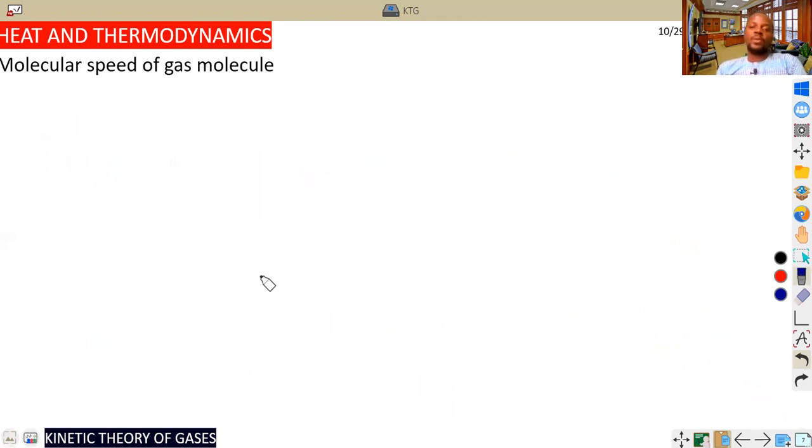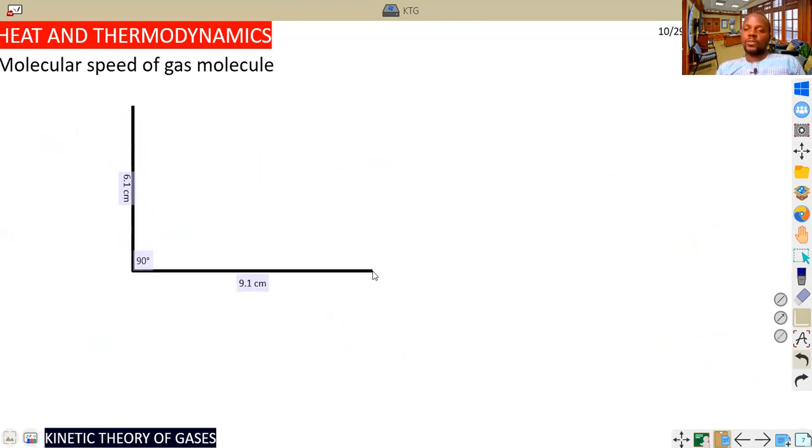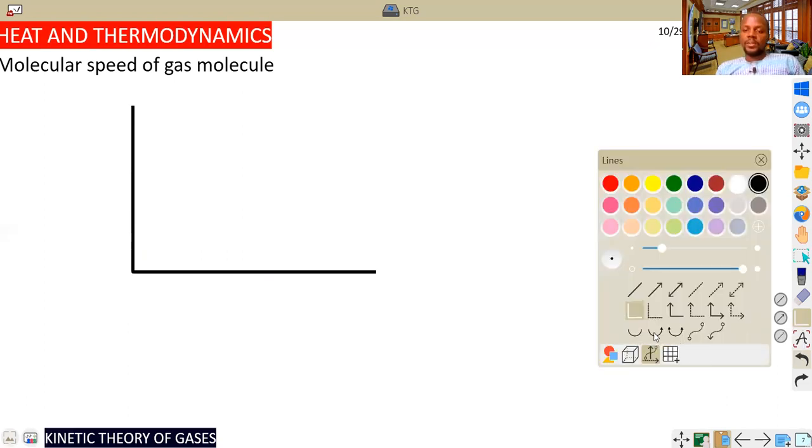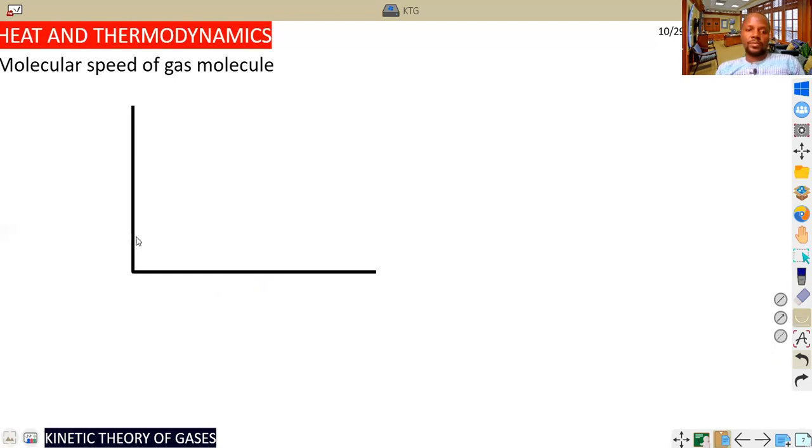Molecular speed of gas. Now, about molecular speed of gas, for us to understand that, I need to draw a graph. It is just a graph that relates the number of molecules of gas with respect to the velocity. According to the Maxwell equation, we don't need to learn too much of the concept. It's just for you to get how it is being done. It is something like a symmetrical pattern. It's not all that straight, but let us just assume.